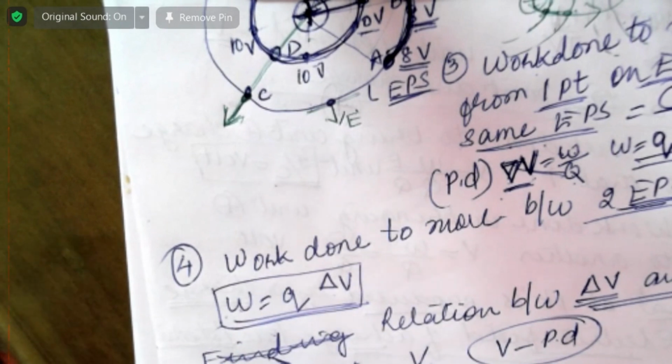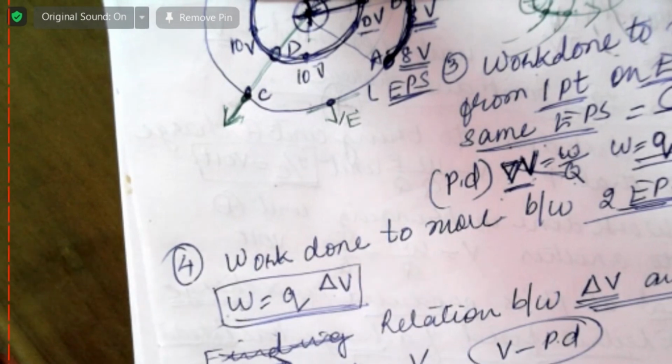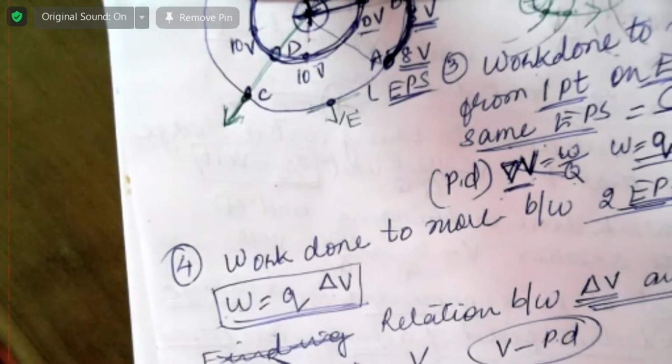So you write this: electric field strength or intensity is equal to potential difference. We can write dV, but this may again confuse you, so you write delta V by D. This is better.